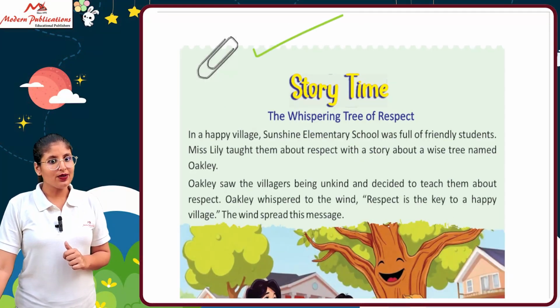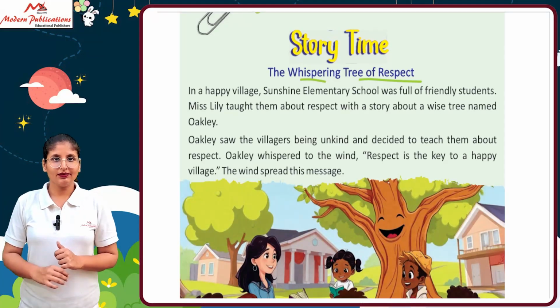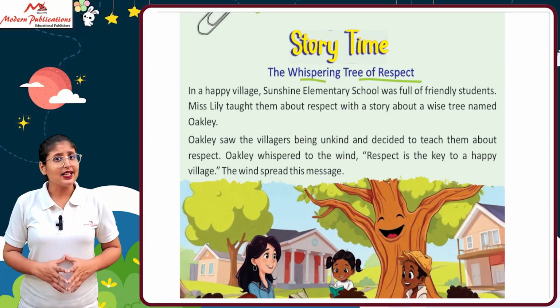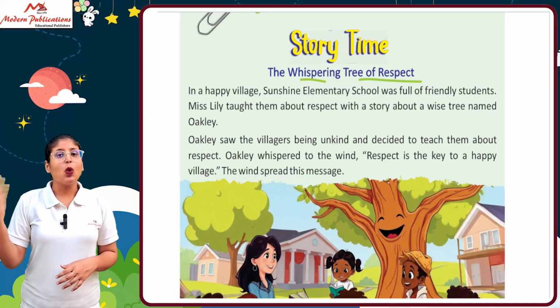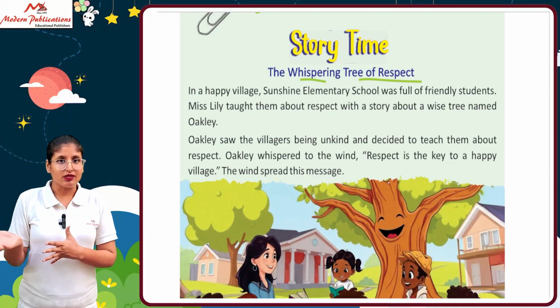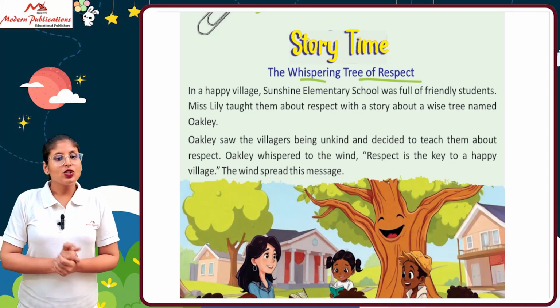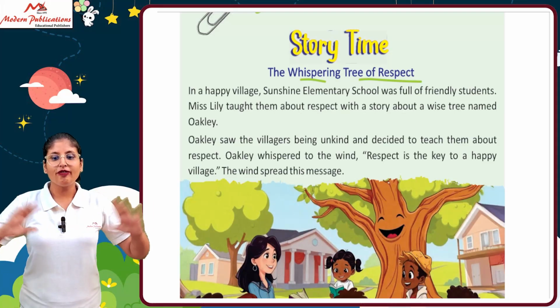Okay. Now story time. The story is based on the whispering tree of respect. Let's see what the story tells you. Try to understand it. Okay? What does this tree whisper for respect? So in a village, Sunshine Elementary School was full of friendly students.